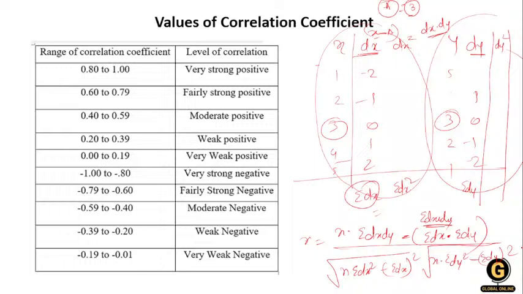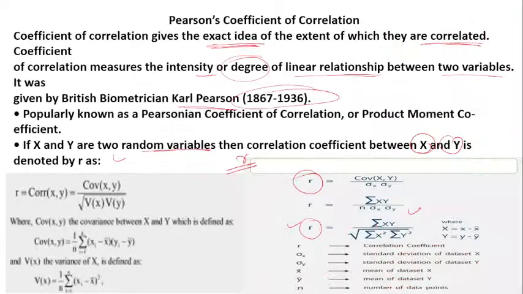In this way we calculate our coefficient of correlation. This is one of the formulas. The formula is exactly this, as you can see over here: instead of writing dx, they write the summation of xy, and take the square root of the summation of x square times the summation of y square. This is a short form.